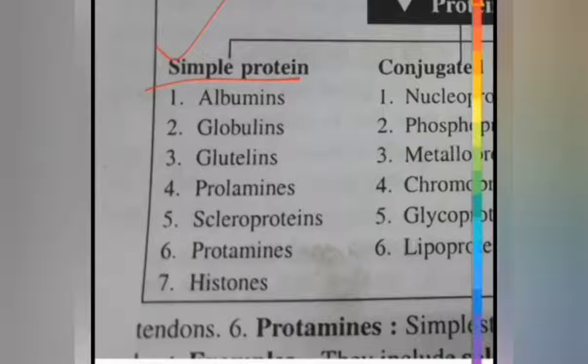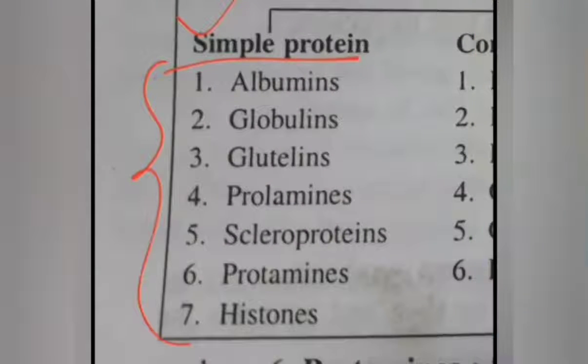What are simple proteins? These proteins upon hydrolysis, means upon breakdown, yield or produce only amino acids or their derivatives. Okay, so when these proteins are broken down, they only give amino acids or amino acid derivatives. Now you can see the names of 7 simple proteins, the examples of 7 simple proteins. There are more. Okay, the first one is albumin.